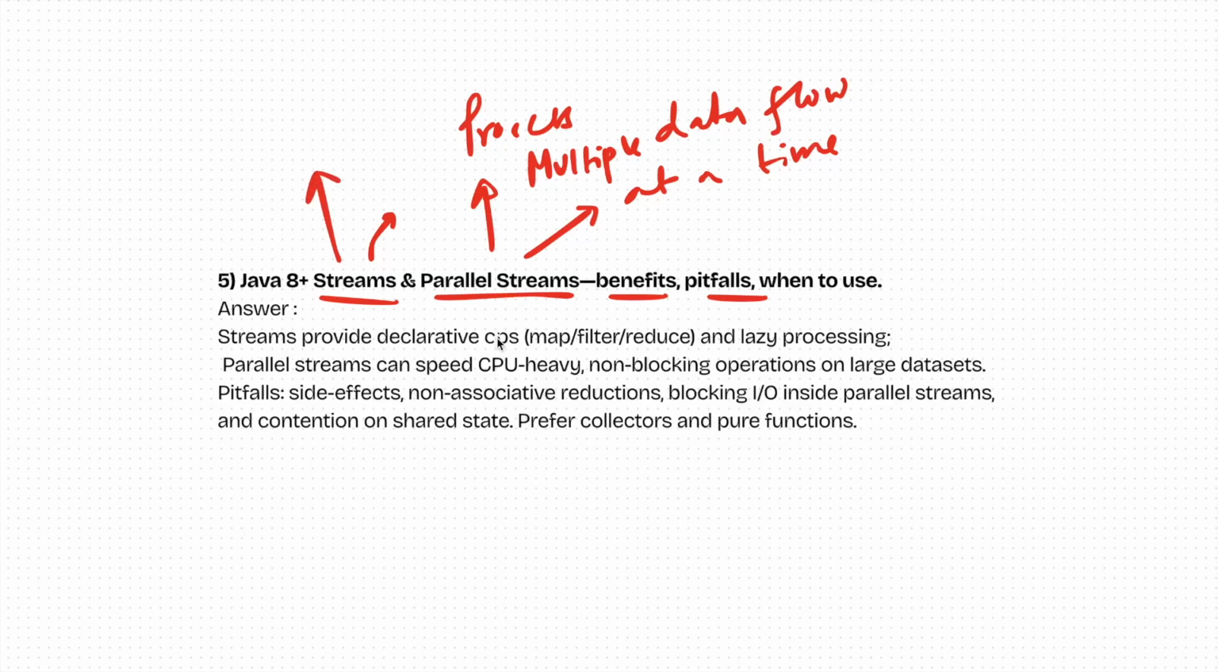Streams provide declarative map, filter, reduce and lazy processing. Streams are lazy processing, whereas parallel streams can speed up the CPU. It's a non-blocking operation, and on large data sets you can use it. What are the pitfalls? Non-associative reductions, blocking input output inside parallel streams, and contention on shared state. So prefer collectors and pure functions. There are certain functions and collectors which can be used to overcome these pitfalls, right?